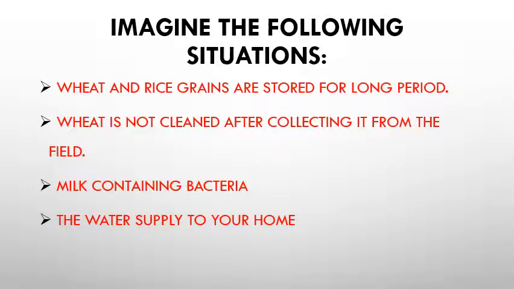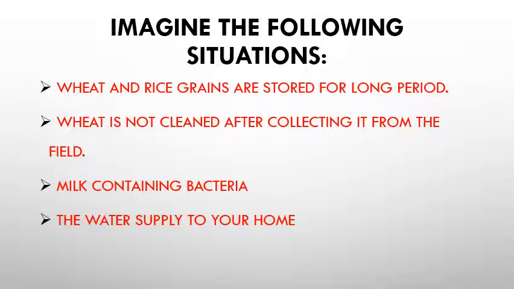Now, imagine the following situations. Wheat and rice grains are stored for a long period. The grains may develop insects, larvae, and eggs. Wheat is not cleaned after collecting it from the field. It may contain stones and seeds of weeds. The milk you drink is not pure.